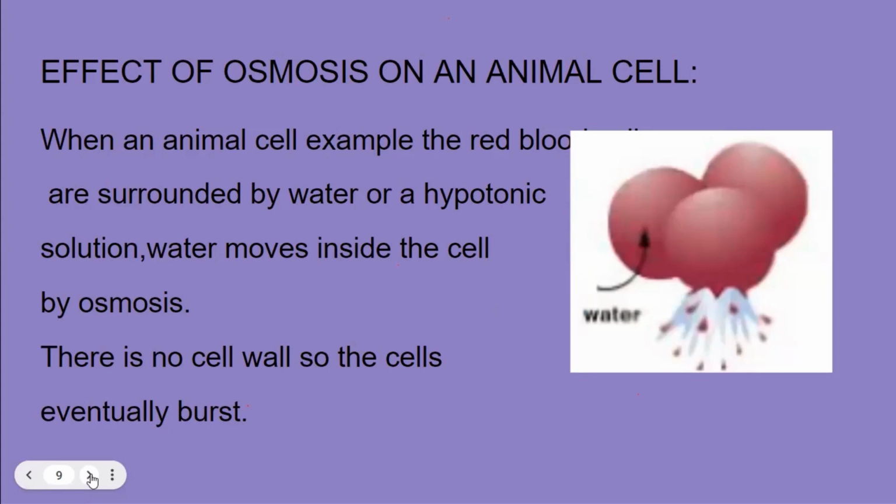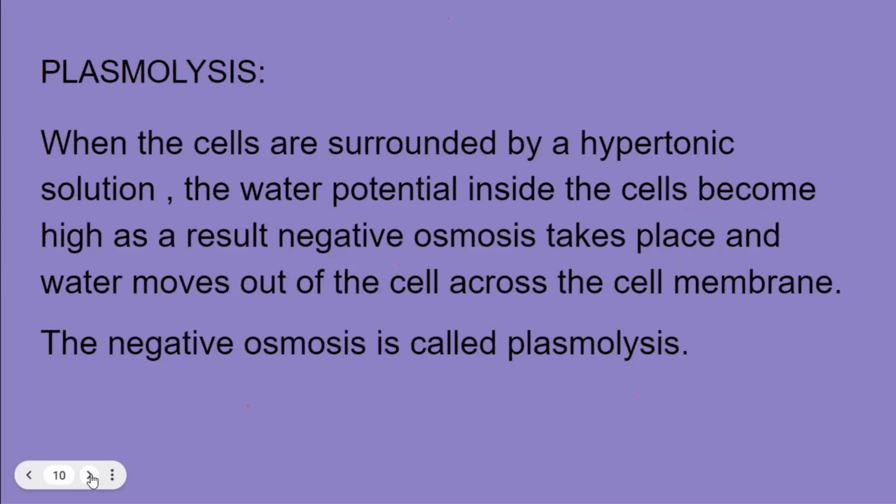So if our cells are placed in water, definitely osmosis will take place. Water molecules will move across the cell membrane inside our cytoplasm and our cell will become turgid and eventually the cell will burst because there is no cell wall. Now, opposite of osmosis, what happens? Opposite of osmosis is called plasmolysis.